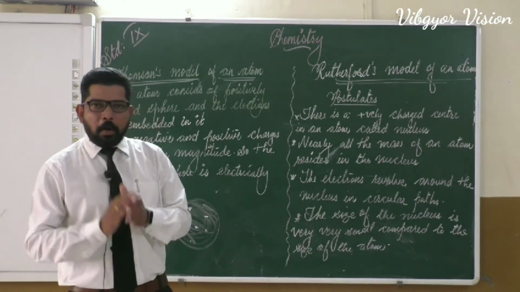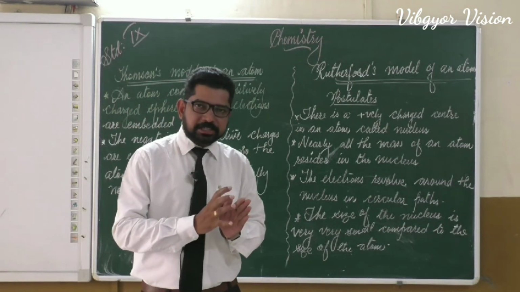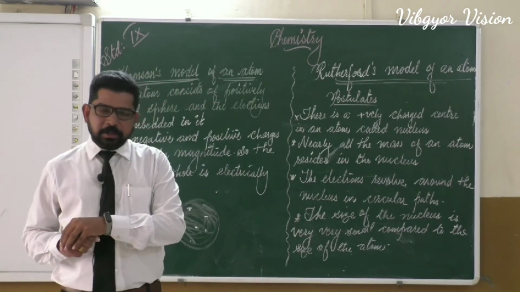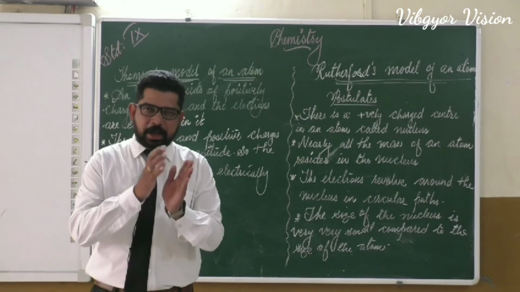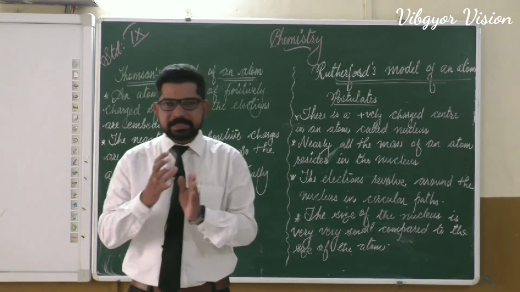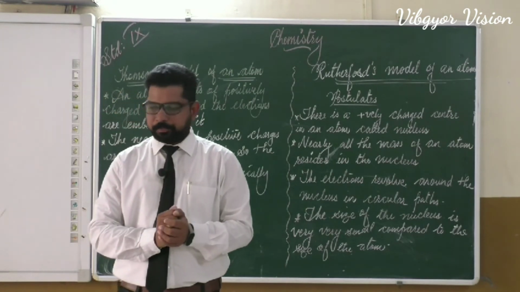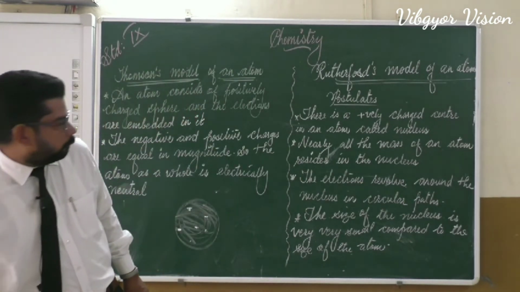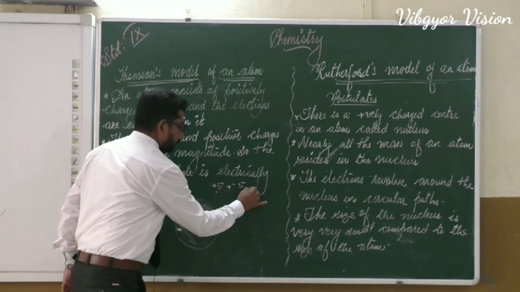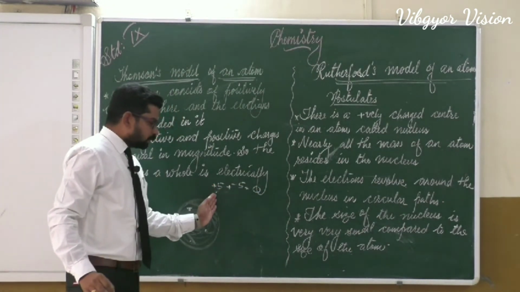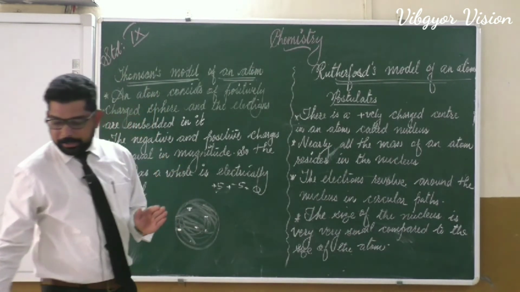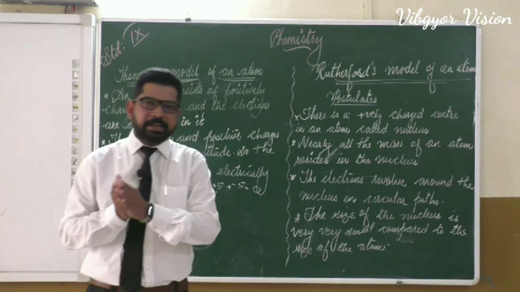Thomson also said that the magnitude of positive charges is equal to the magnitude of negative charges. So the magnitude of electrons and protons are equal. That is why atom is electrically neutral. So we know the answer of plus 5 and minus 5 will be 0, or plus 3 and minus 3, answer will be 0, because there will be equal number of positive charges and negative charges.